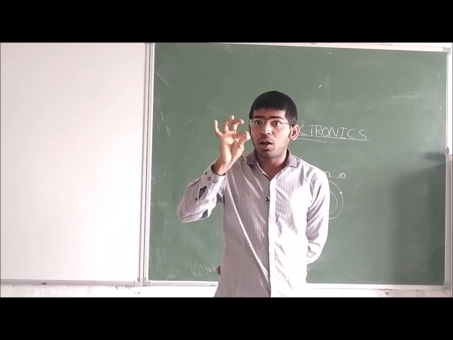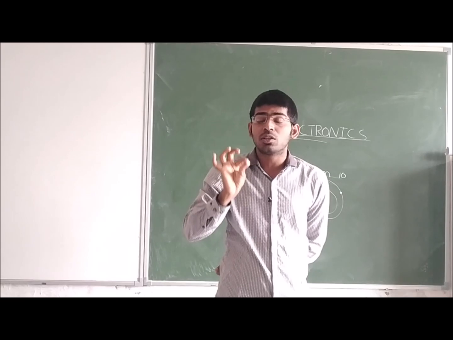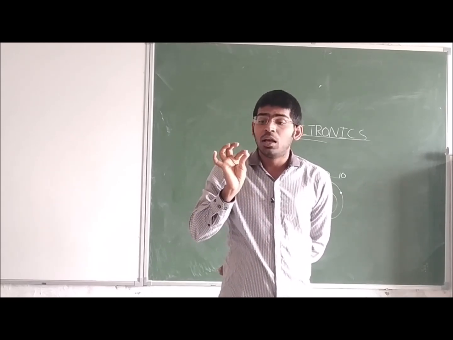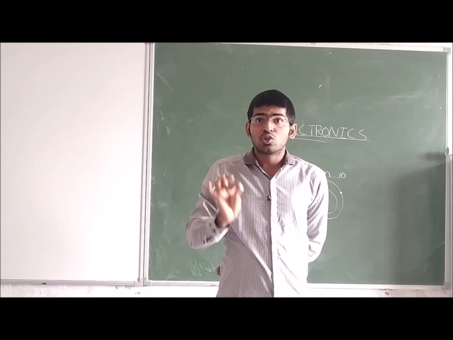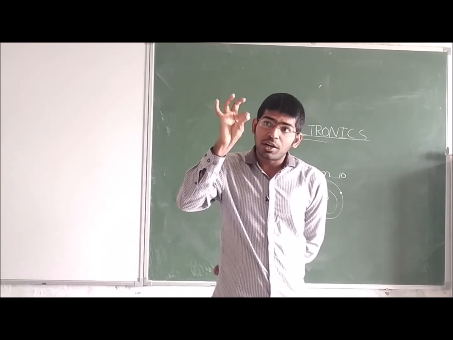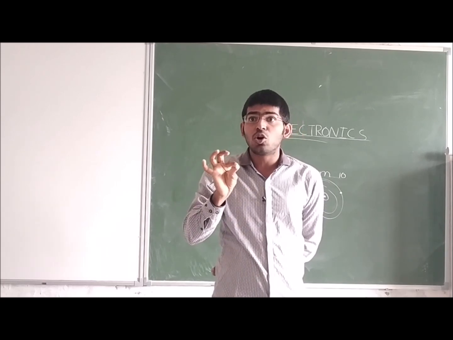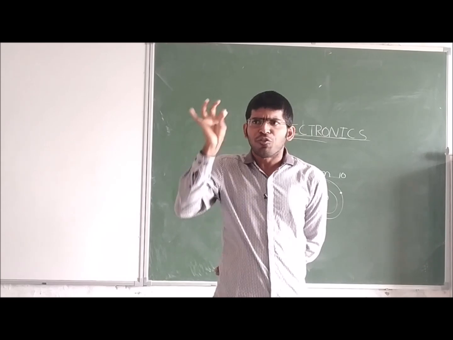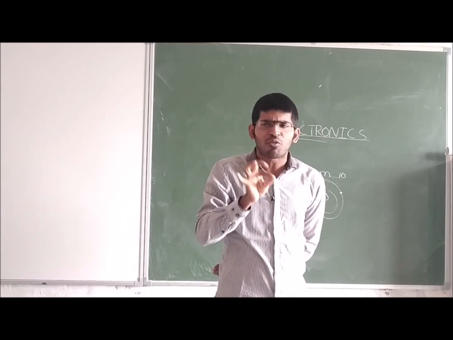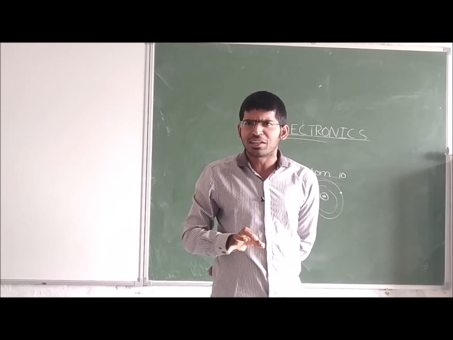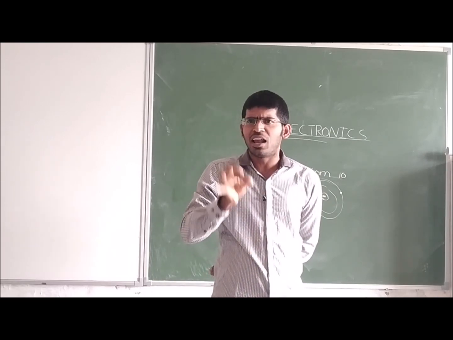If the number of atoms is 10 to the power 24 in this 1 cubic centimeter crystal, then how many electrons are existing here? There are crores of electrons. So whatever substance I am holding here, it is a group of atoms, there is no doubt, but it is also crores of electrons I am holding. If we can control these crores of electrons for the operation of any electronic device, then we are learning electronics.